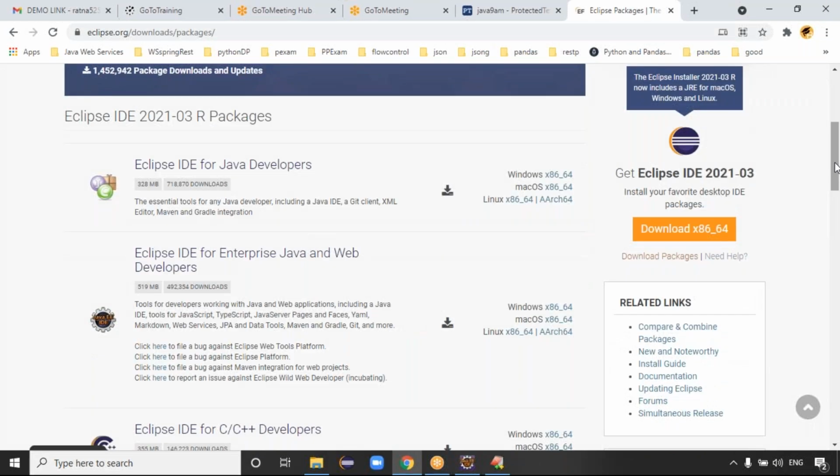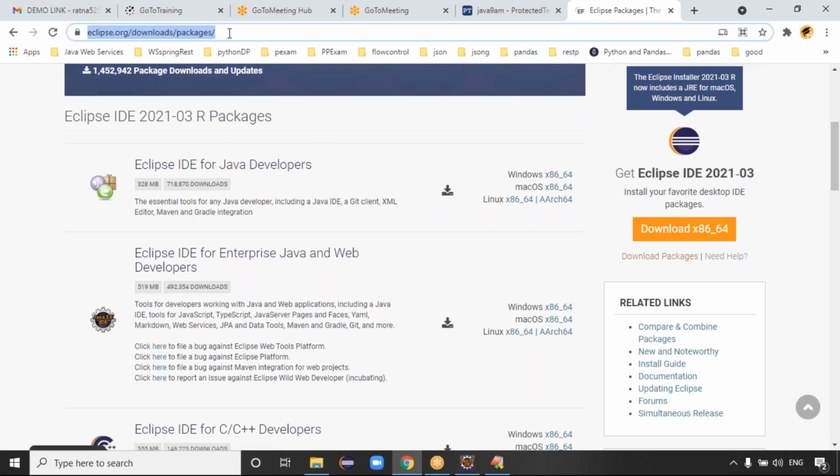See, if you need the Eclipse IDE for Java developers, like core Java, you can click on this one, guys. Windows x86 and x64. If you go for JEE, guys, JEE means enterprise edition, enterprise Java. So enterprise edition means what? These tools support web applications, right? It includes only Java IDE, Java developers. This is for web applications, including Java tools, JavaScript, TypeScript, Java Server Pages, JSP, and JSF, JavaServer Faces. It supports web services, JPA, Maven, Gradle, Git, supports everything, guys. That's up to you, which version you are downloading. You guys are able to download this file, right?